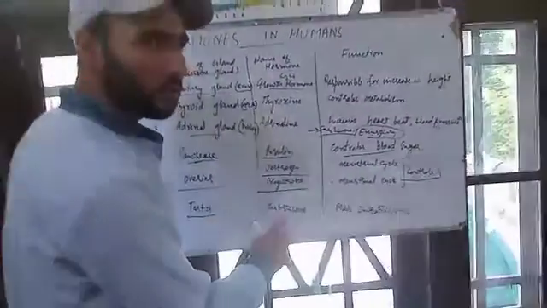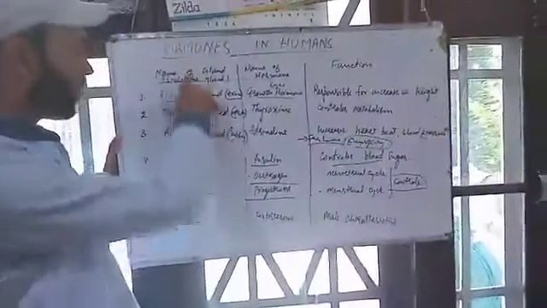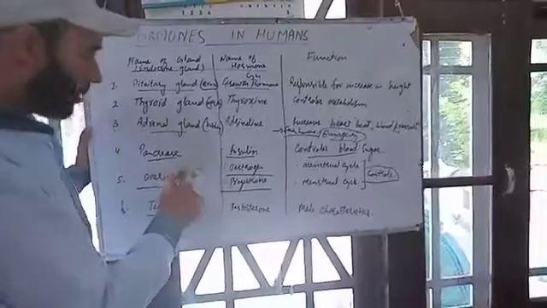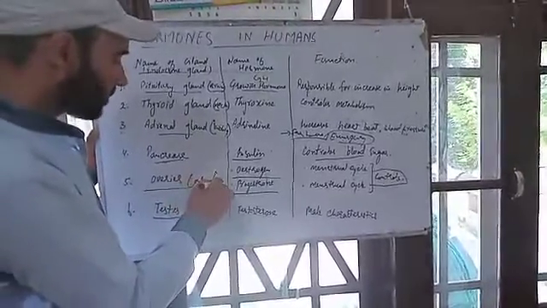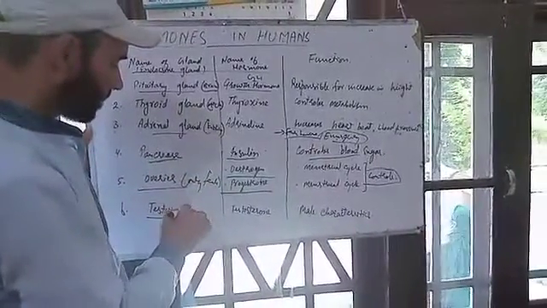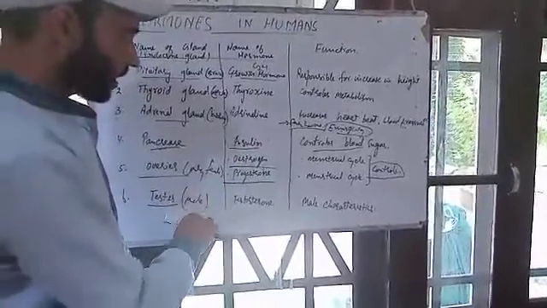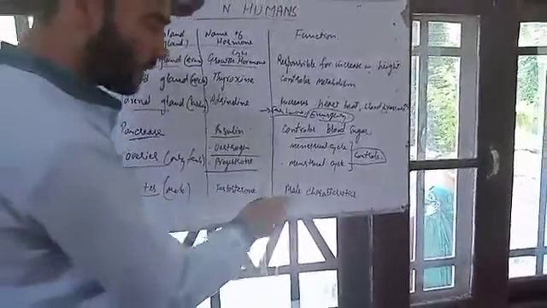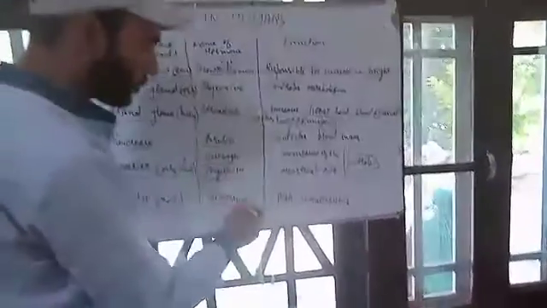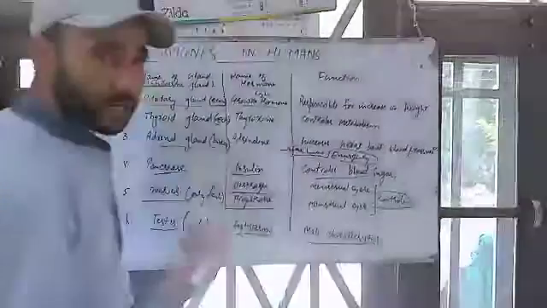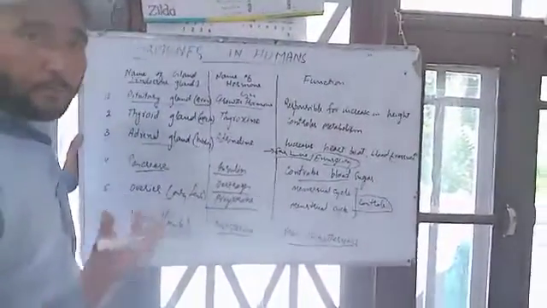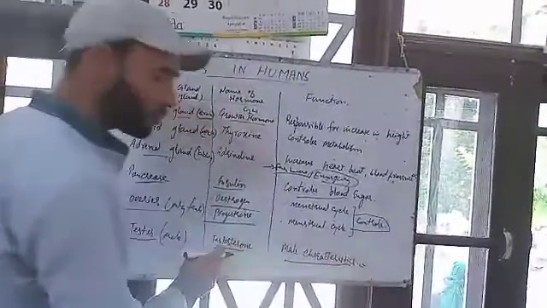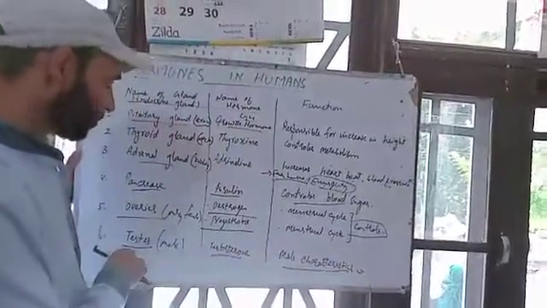All these hormones are produced in all humans, males and females, but ovaries are present only in females, and testes only in males. Testosterone is produced in males by the testes. What are the functions of testosterone? It produces male characteristics, that means the characters which are present in males: beard and muscular development. These are produced by testosterone, and this testosterone is produced by the testes.